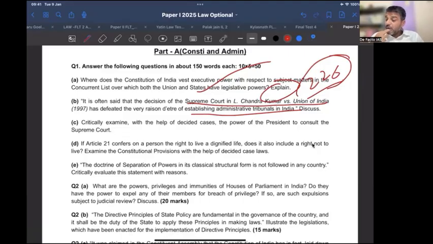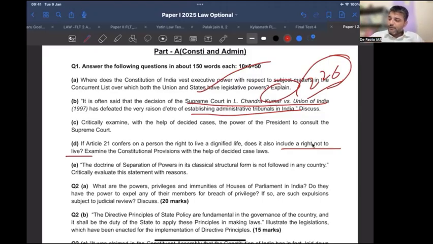Similarly, Article 21, question 1D. I have asked whether the right to suicide is included or not in our test series, but they indirectly asked about the right not to live. Now remember, most of the people also made a mistake in the test series. See, the right to live, not to live is not provided. What we have in Article 21, basically, is the right to live with dignity. So you can refuse a treatment which is undignified, and for that, you can pass an advance instruction. So there is no right to suicide. That is something very important.